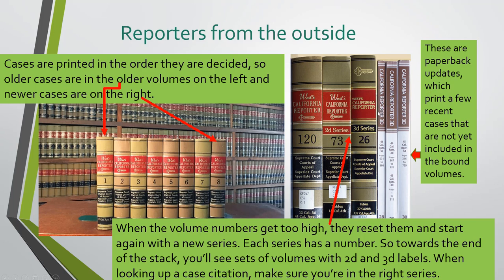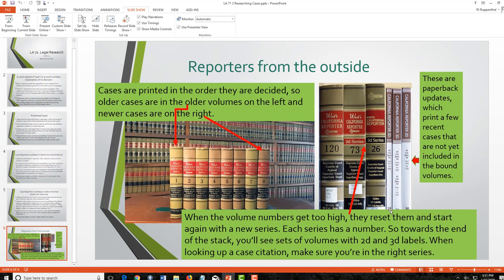And then sometimes you'll see next to a book on the shelf, you'll see these softbound paperback updates, and that is basically if there's something that's been printed since they did the last bound volume. If there's some more recent cases, they'll send out the updates to libraries with these softcover updates. And so you can look in here for cases as well, but it's not going to be too much. Okay. I think that's about it for this unit.